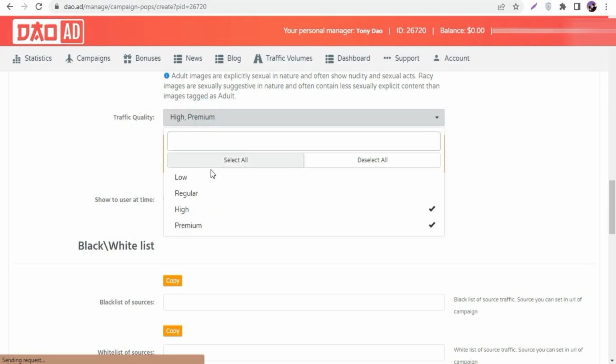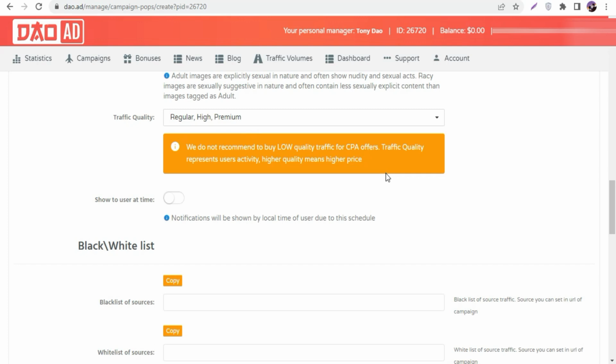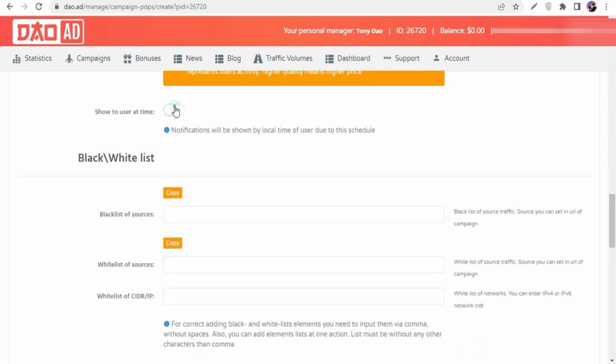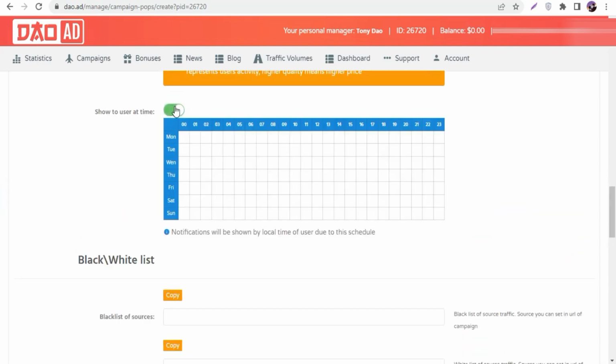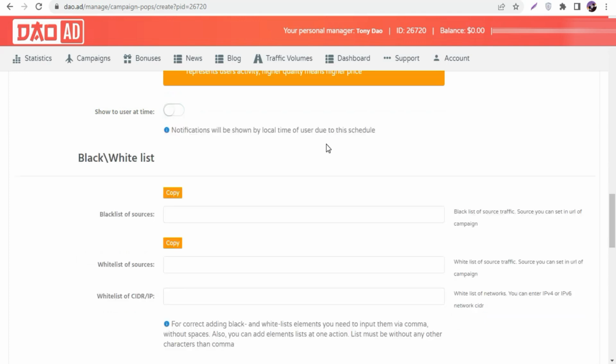In here you guys can see 4 types of traffic: low traffic, regular traffic, high traffic, and premium traffic. So what we're gonna do is ignore the low one, and go with regular, high, and premium traffic. So we selected 3, and now scroll down. If you want to schedule your ad, you can also schedule, but normally we are not scheduling our ad. Just ignore this.